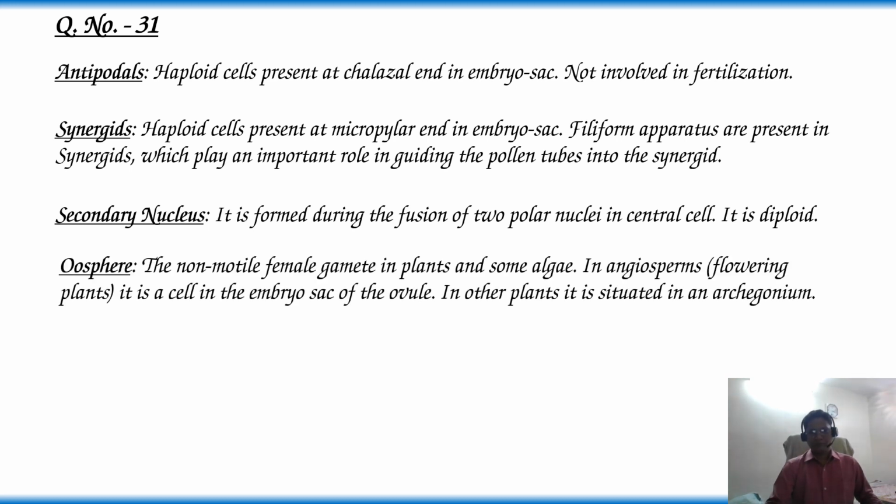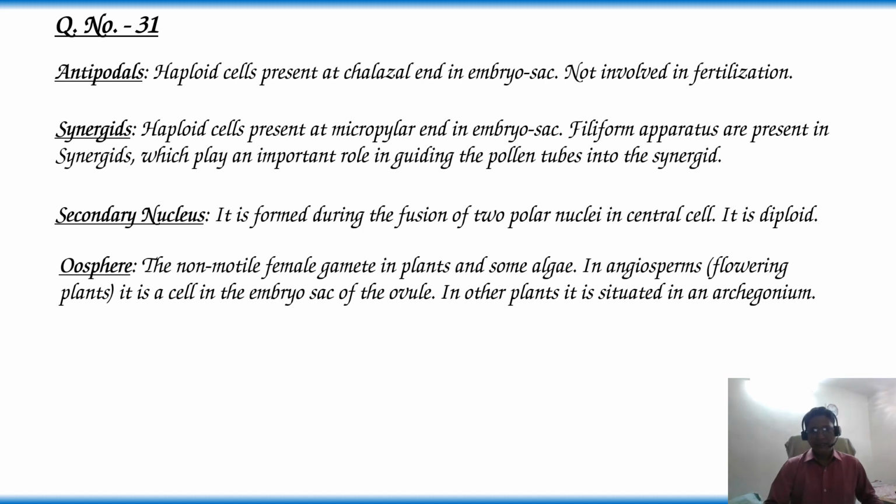Oosphere is the non-motile female gamete in plants and in some algae. In angiosperms, it is a cell in the embryo sac of the ovule, that is nothing but the egg cell. In other plants, it is situated in an archegonium. Now, the question is, endosperm of angiosperm is produced after fertilization of a male gamete, which is haploid, with which cell. Here endosperm is triploid.